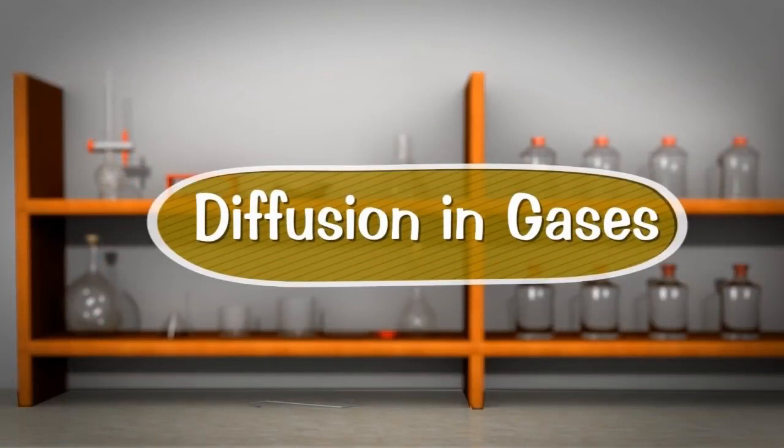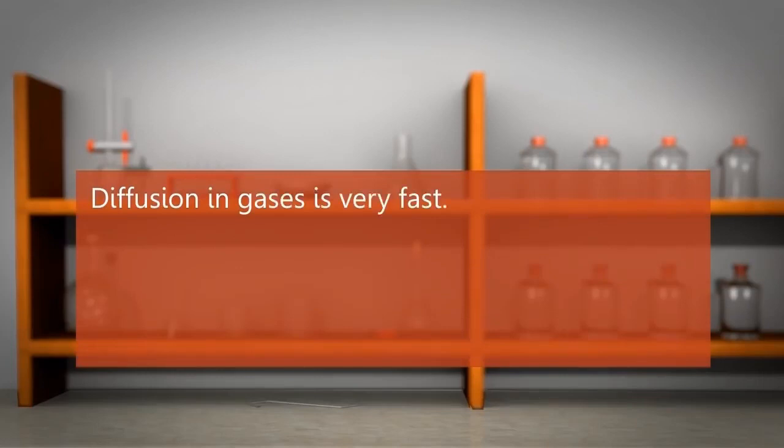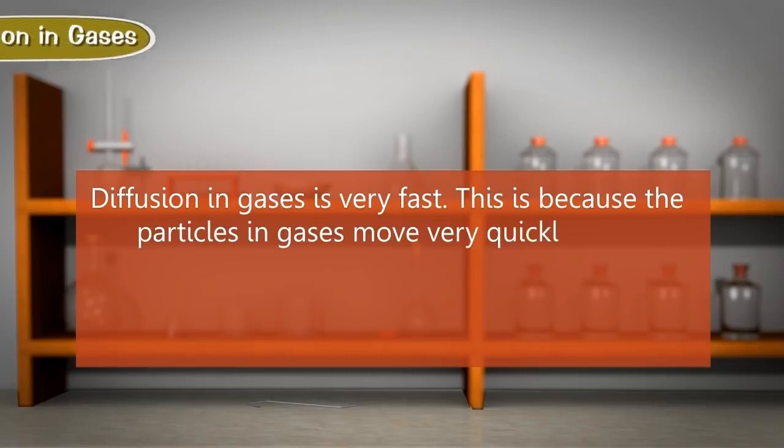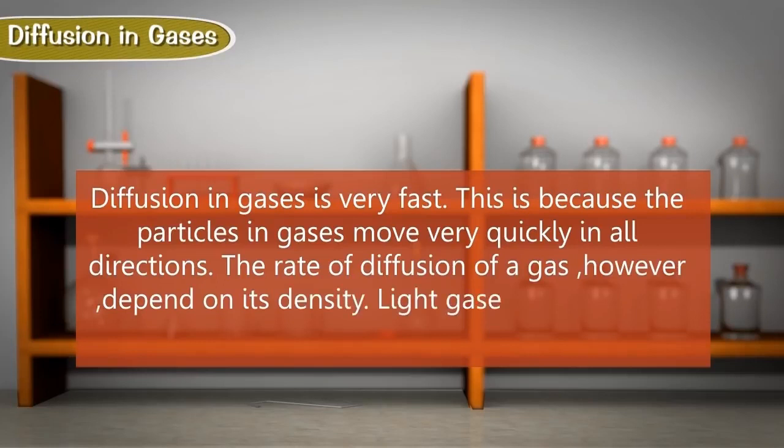Diffusion in gases. So now we learn about the diffusion in gases. Diffusion in gases is very fast. This is because the particles in gases move very quickly in all directions. The rate of diffusion of a gas, however, depends on its density. Light gases diffuse faster than heavy gases.